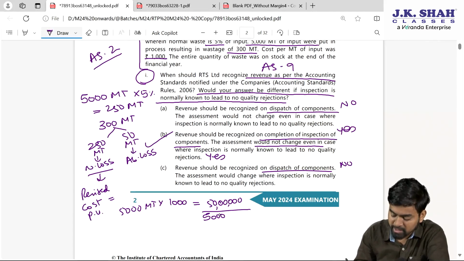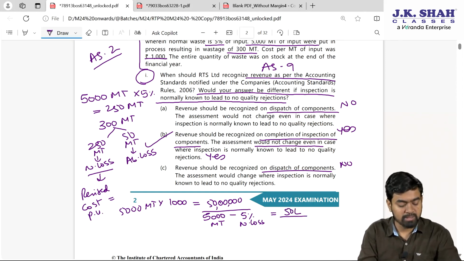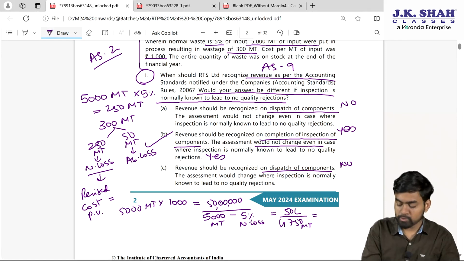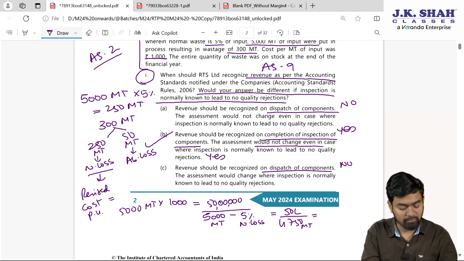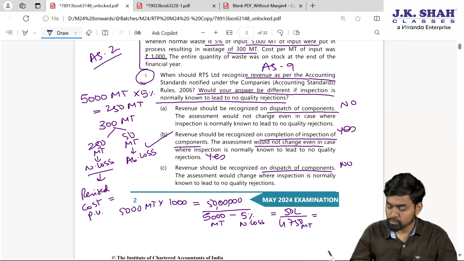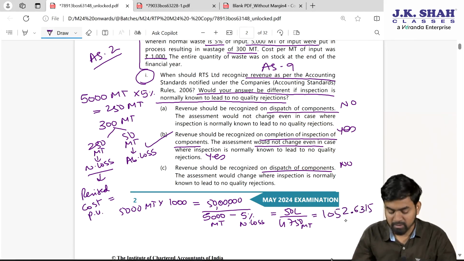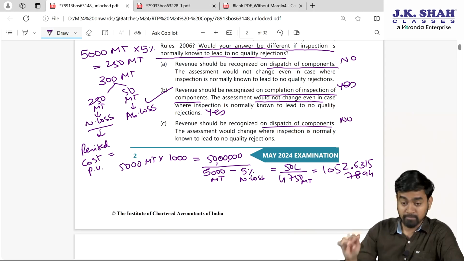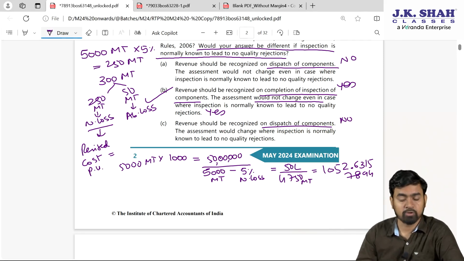So this is 5000 metric ton minus 5% is the normal loss. Fine. So this 50 lakhs divided by 5000 minus 5%, which comes to 4750 metric ton. So 50 lakhs divided by 4750, which comes to 1052.63157894. The full amount on the calculator, my dear students. This is my revised cost per unit after normal loss.